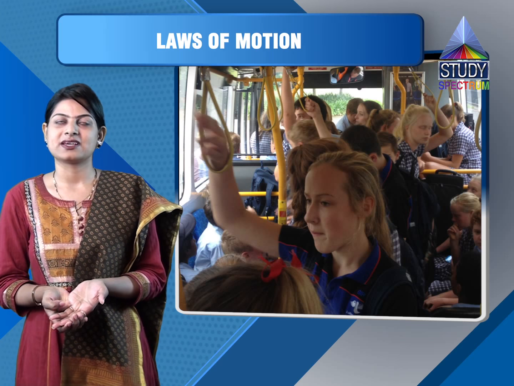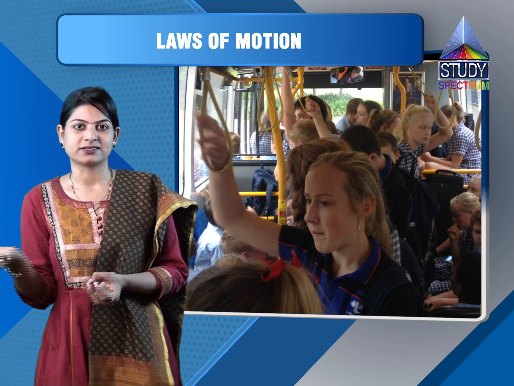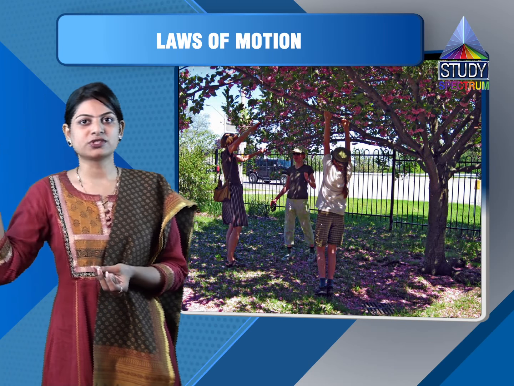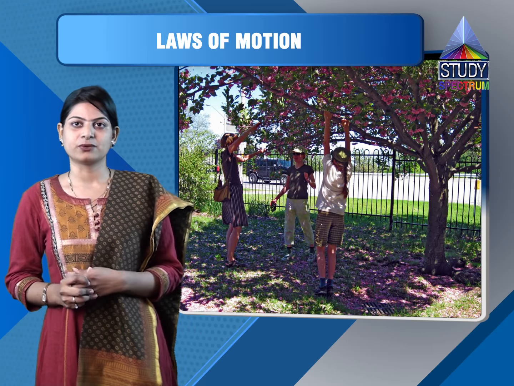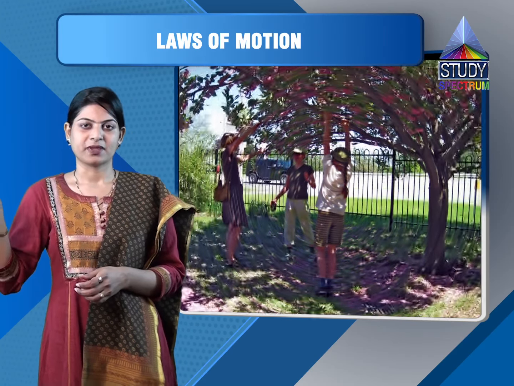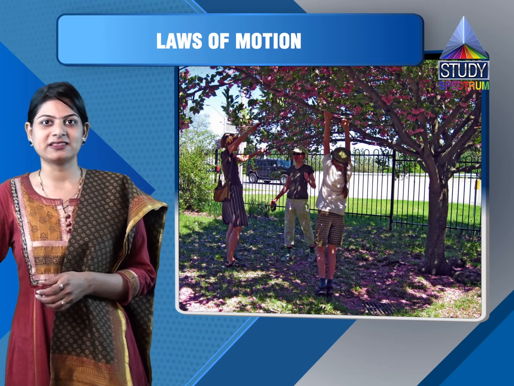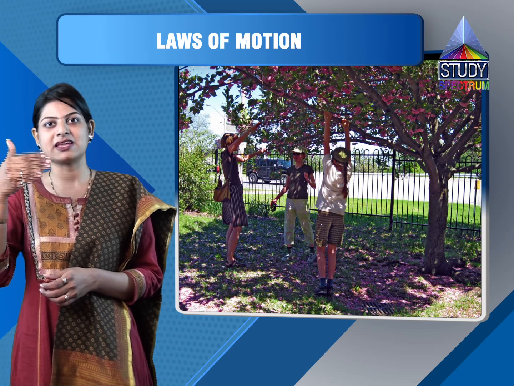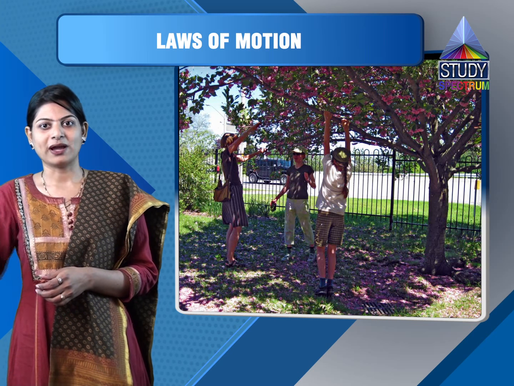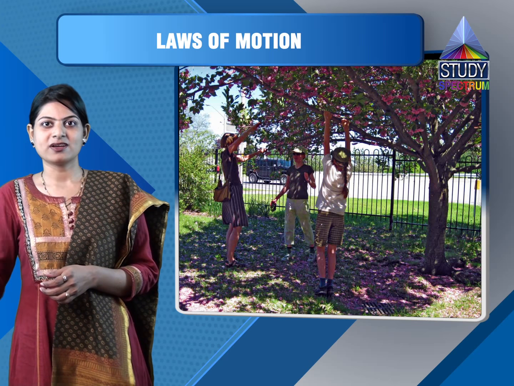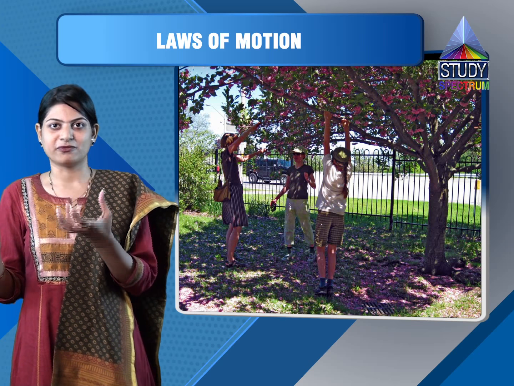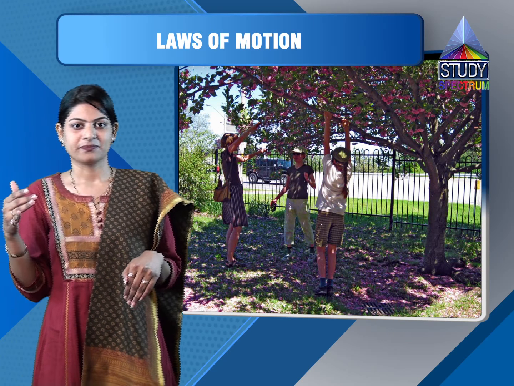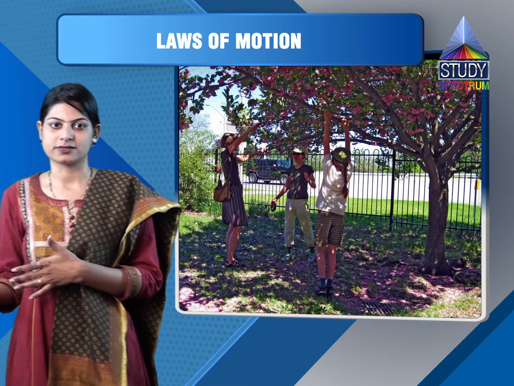Another example we can use is in the gardens, while we are plucking or removing fruits from the tree. What do we exactly do? We shake the branches. What happens due to that? When we shake the branches, the tree, because of its inertia, remains in the state of rest while the branches are moving. Because of that, the fruits get detached from the branches and fall down. This is how inertia of rest works.